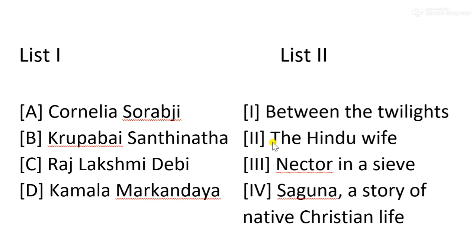The Hindu Wife is written by Raj Lakshmi Devi, and Karupabai Satthianadhan has written Saguna, a story of native Christian life. This work is autobiographical, having content like an autobiography. So remember, Kamala Markandaya has written Nectar in a Sieve. This is a very important point.